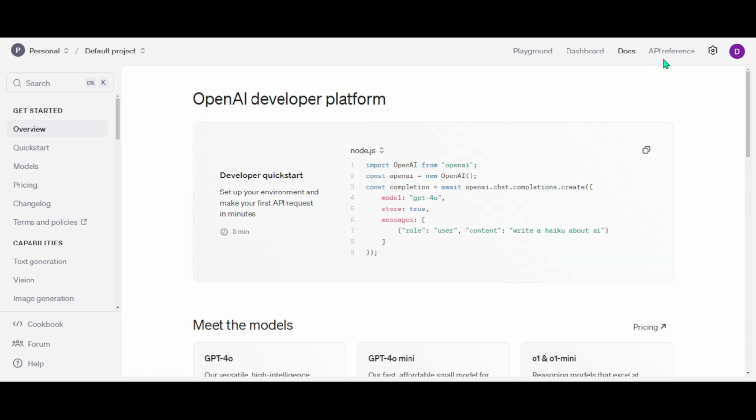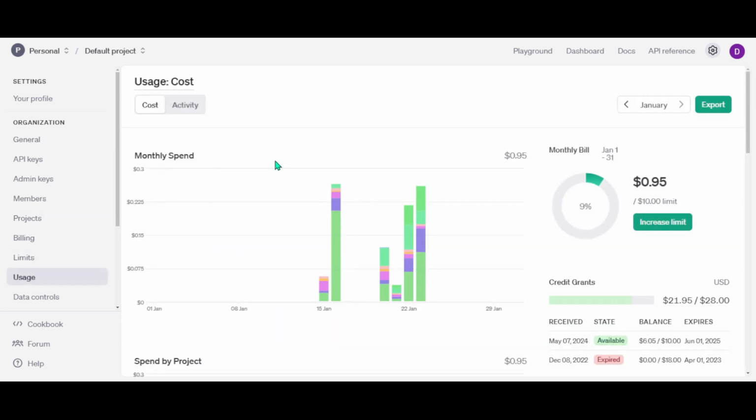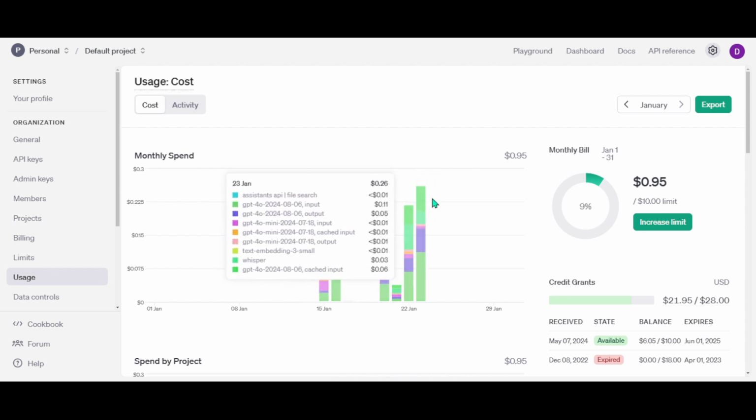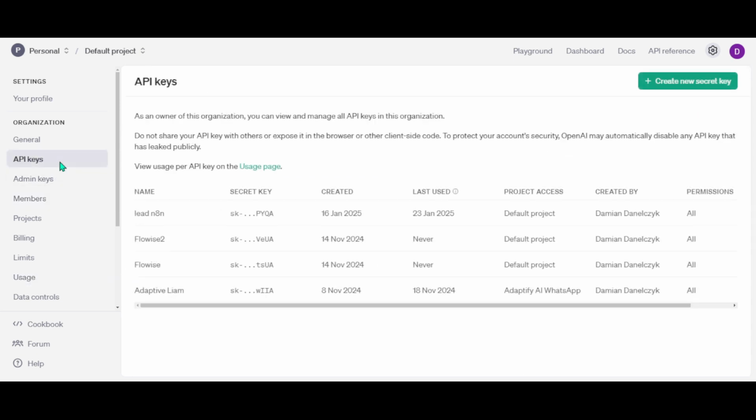Now click on Settings. Under the usage section, you can see how many tokens you have used and how much you have left. This helps you keep track of your usage. Now navigate to the API keys section on the left-hand side and click on Create New Secret Key.